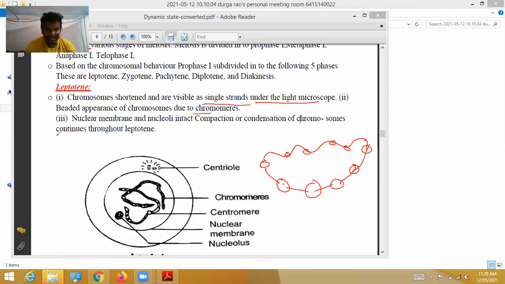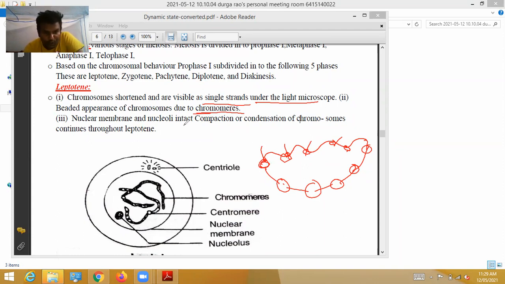Beaded means like this. These chromosomes seem to be like this due to chromomeres. Chromomeres are structures like these. Due to the chromomeres, the chromosomes appear to be chain-like structures. Just remember a white pearl chain. That is how chromosomes appear in leptotene.